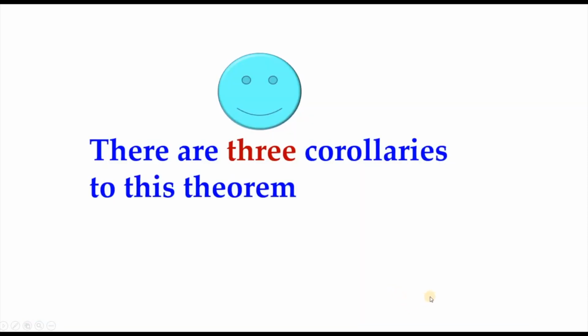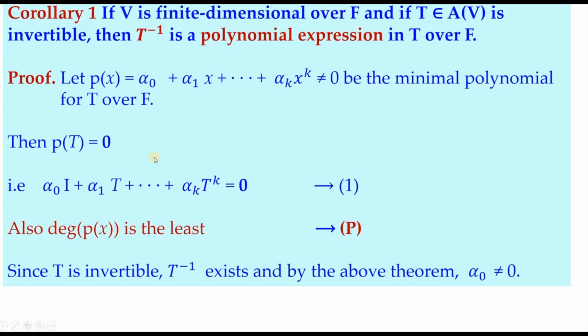Now there are 3 corollaries to this theorem. The first one is this: if V is finite dimensional over F, and if T belongs to A(V) is invertible, then T inverse is a polynomial expression in T over F. Now actually this one follows straight away from the theorem, but anyhow we will repeat those steps. We shall take P of x to be the minimal polynomial for T over F. Then T satisfies this, and the degree of P of x is the least. Now since T is invertible, T inverse exists, and by the above theorem, because T is invertible, the constant term of the minimal polynomial should not be 0.